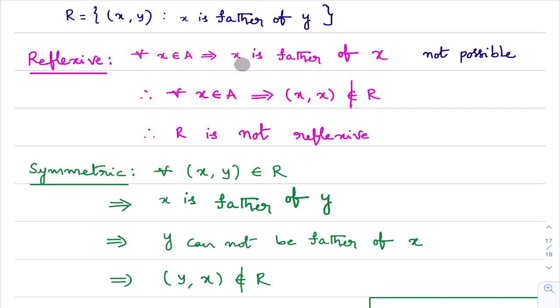I am checking: is it possible that x is father of x? A person cannot be father of himself. How illogical it is, right? It is not possible. X cannot be father of x. That means for any x belongs to A, the ordered pair x comma x does not belong to the relation. Therefore, R is not reflexive. I hope you understand this.